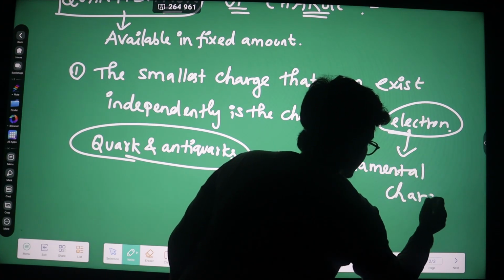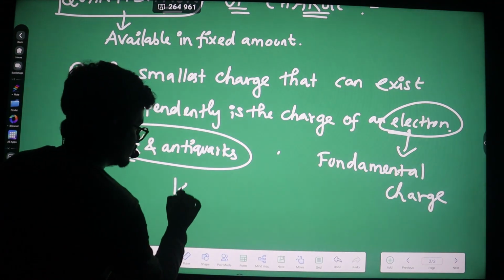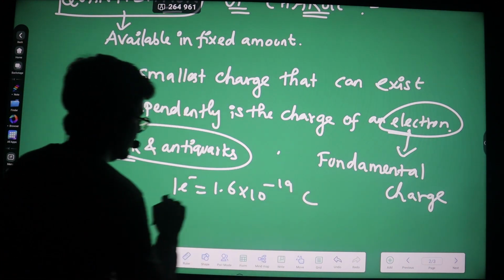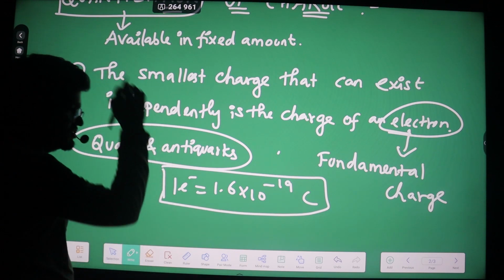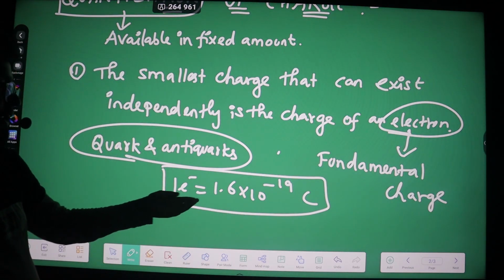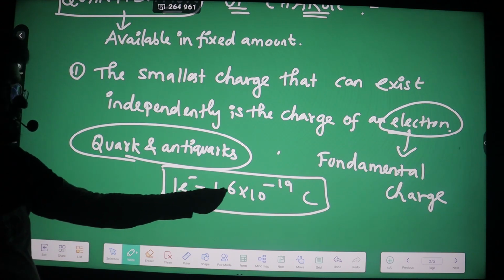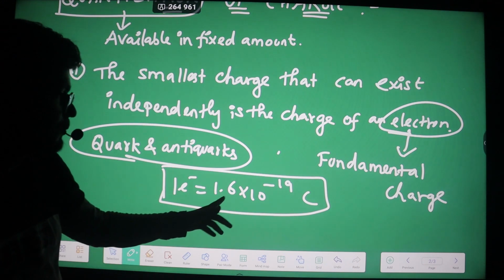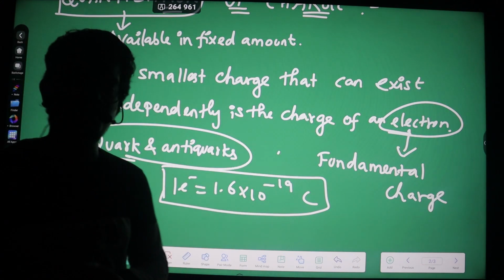What is the charge of an electron? One electron has 1.6 into 10 to the power minus 19 coulomb of charge, and it's very vital, essential information. You have to remember this value: one electron has 1.6 into 10 to the power minus 19 coulomb of charge.